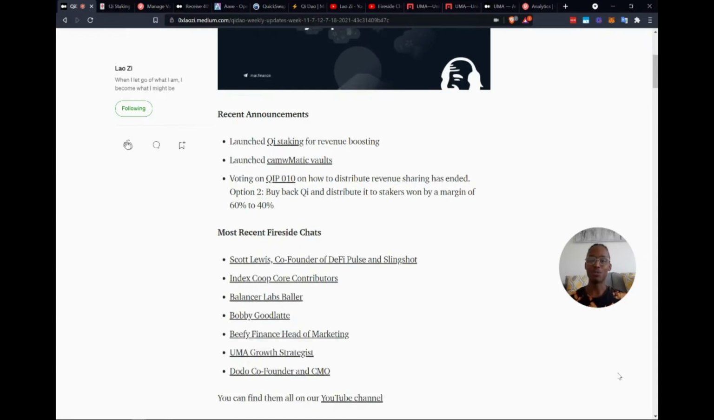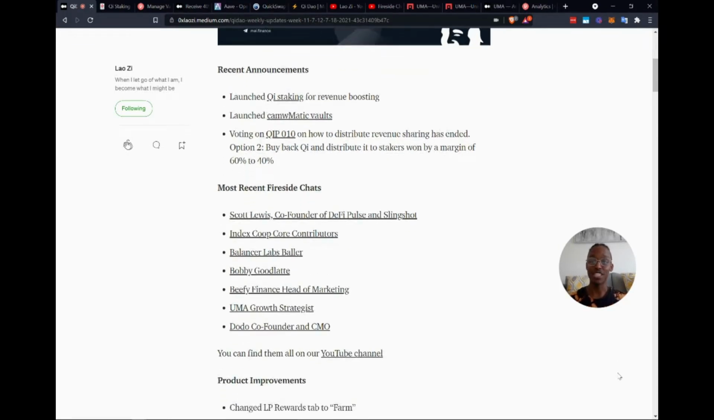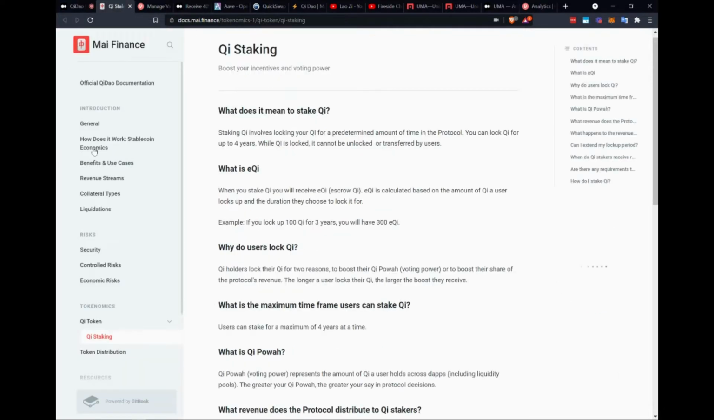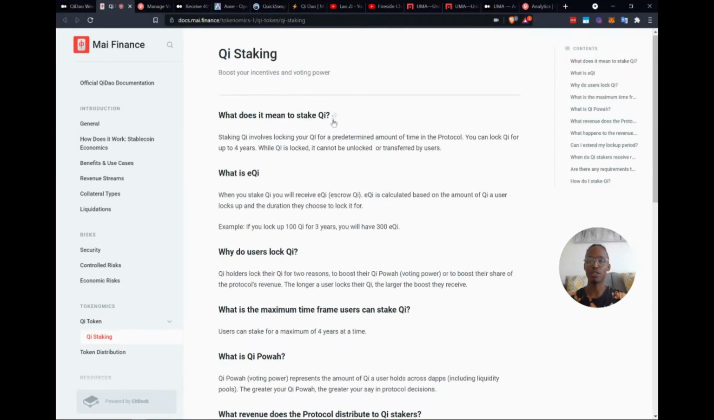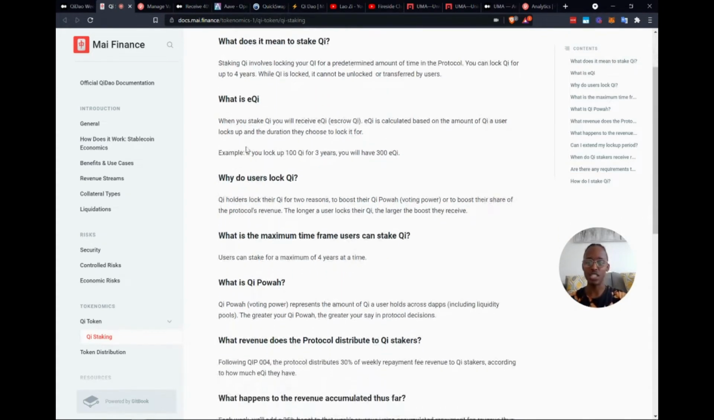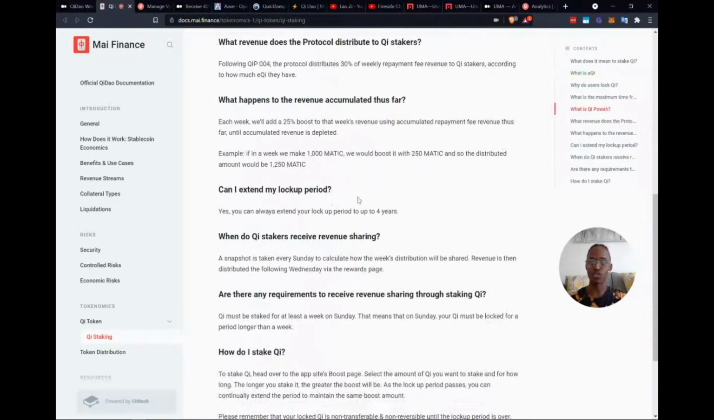Okay, cool. So the recent announcements: they've launched Qi staking for revenue boosting. That's pretty cool. If you want to know what all of that is, I highly recommend checking out the docs.mai.finance, and you can find out what Qi staking is, what esQi is, and all the different questions you may have.